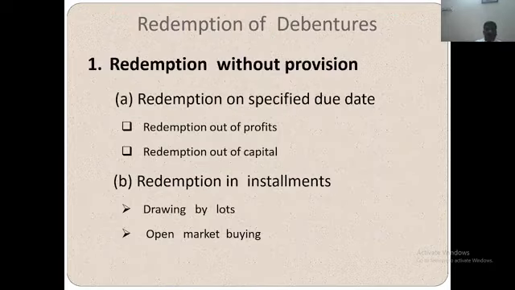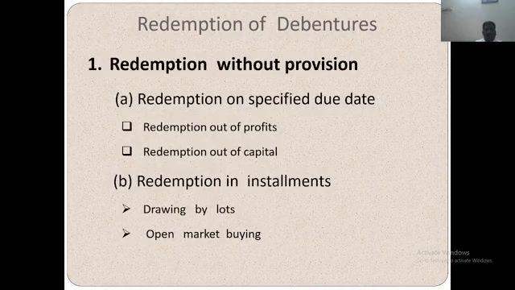Redemption of debenture: redemption without provision, redemption on specified due date, redemption out of profit, redemption out of capital.